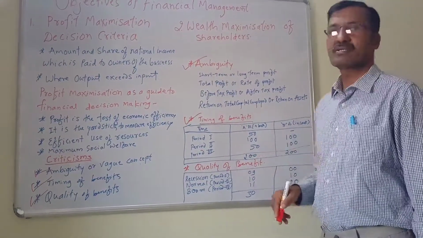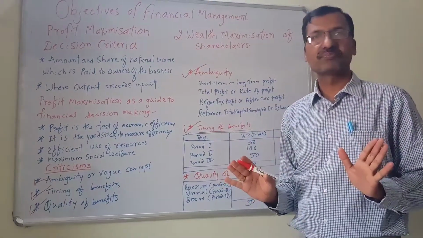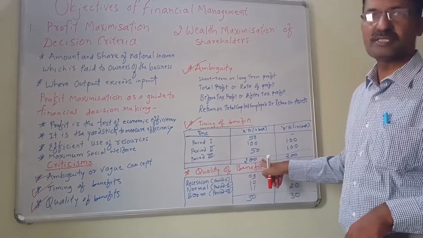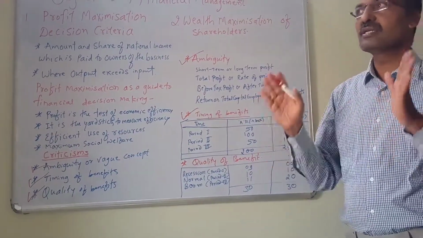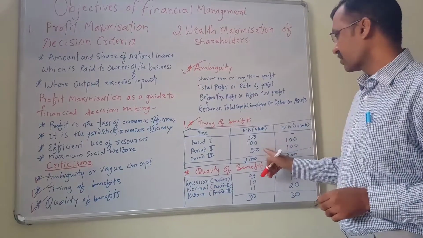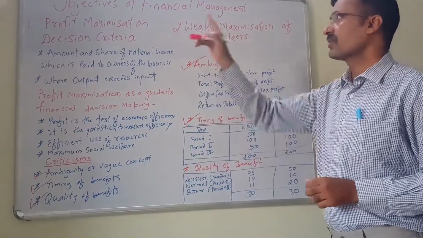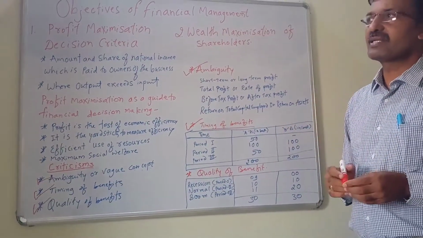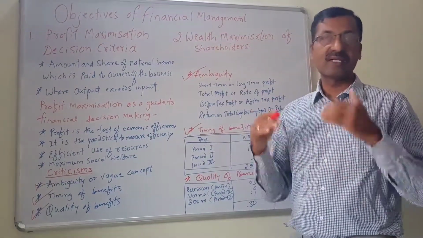So if you consider the profit maximization objective, here there is no difference, because proposal A is giving 200 lakh rupees, and proposal B is also giving 200 lakh rupees for the entire 3 periods. But proposal A is better than proposal B, and profit maximization will not show this difference, because the concept in finance is that money received earlier is better.